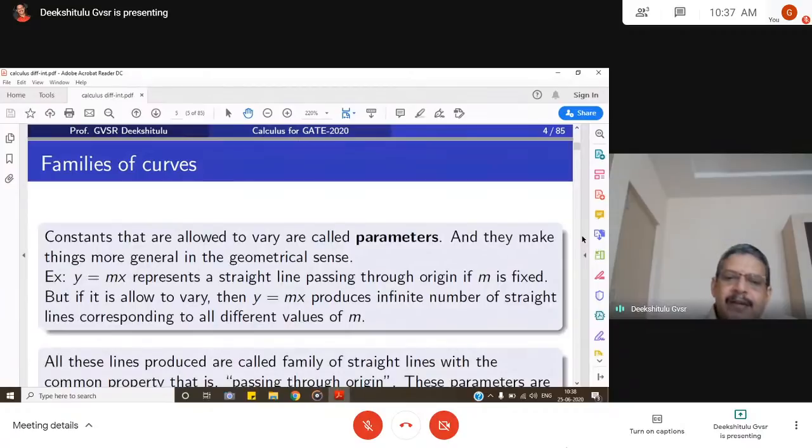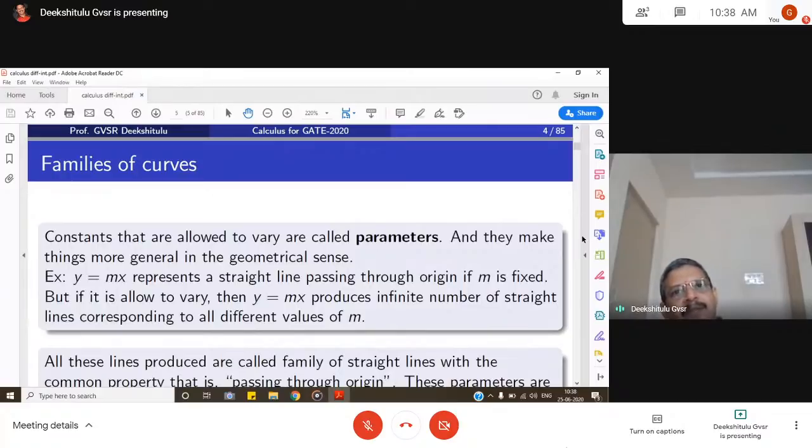Constants that are allowed to vary are called parameters, and they make things more general in the geometrical sense. For example, y is equal to mx. We know that y equal to mx represents a straight line passing through the origin, and if m is a given constant, let us say m is equal to 1, then y is equal to x, a straight line passing through the origin with slope 1. But if in place of m, I go on changing the value of m: 0, 0.1, 0.2, 1, 10, 15, 20, 100, then what happens?